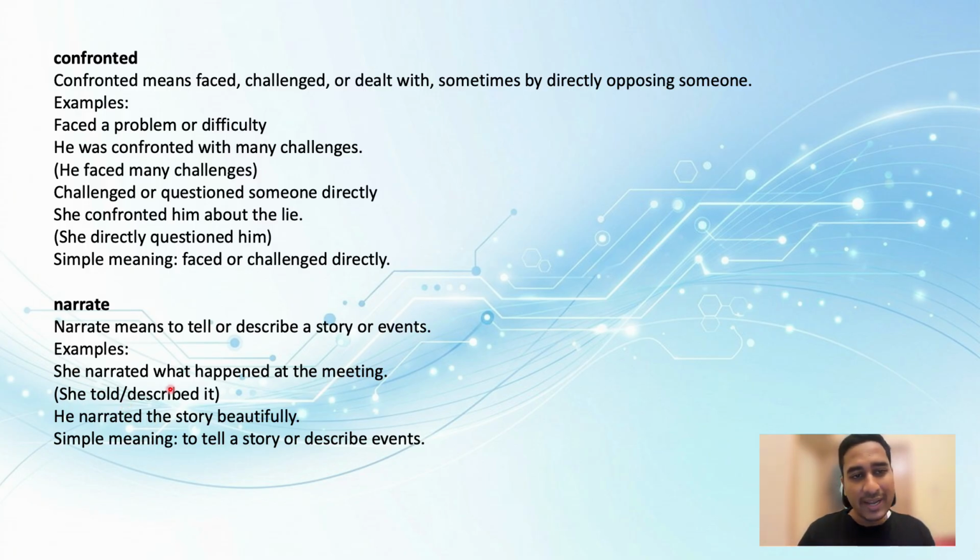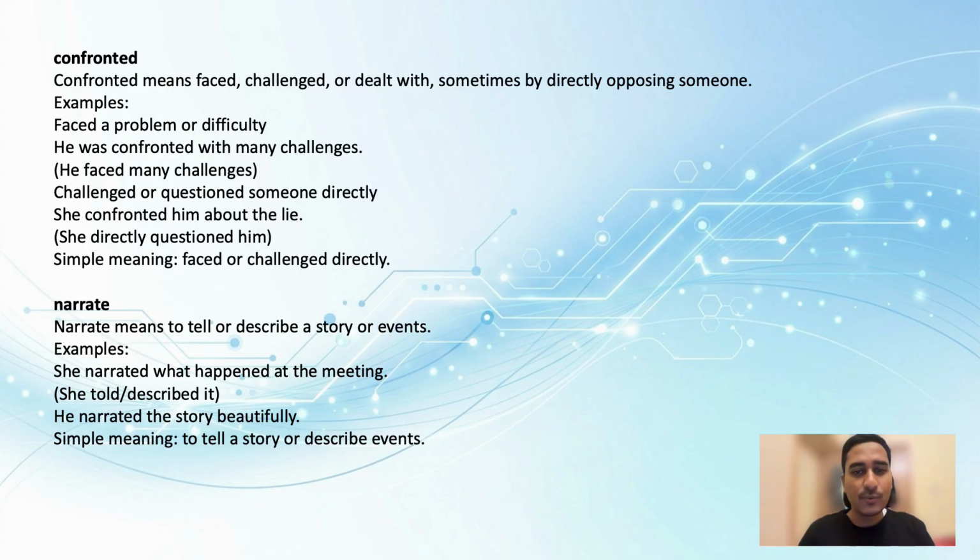She narrated what happened at the meeting. As I told you, this is a real world example. She narrated what happened at the meeting. It means she told what happened at the meeting, described what happened at the meeting. Okay. He narrated the story beautifully, right? He told the story beautifully. The simple meaning is to tell, right? To tell a story or describe a set of events. That is the meaning of narrate.